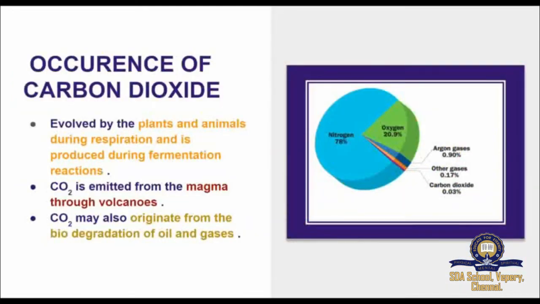Now we will see the occurrence of carbon dioxide. Carbon dioxide is present in air to the extent of about 0.03% in volume. It is evolved by plants and animals during respiration and it is produced during fermentation reactions. Much of the naturally occurring CO2, that is carbon dioxide, is emitted from the magma through volcanoes. Carbon dioxide may also originate from the biodegradation of oil and gases.